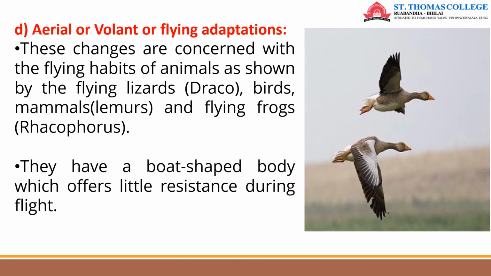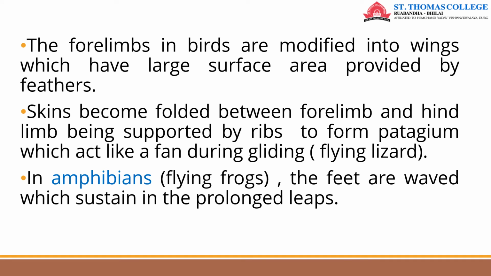Then coming to aerial or flying adaptations. So these changes are concerned with the flying habits of animals, as shown by the flying lizards, Draco, birds, mammals, and flying frogs, Rhacophorus. They have a boat-shaped body which offers little resistance during flight. The forelimbs in birds are modified into wings which have large surface area provided by feathers.